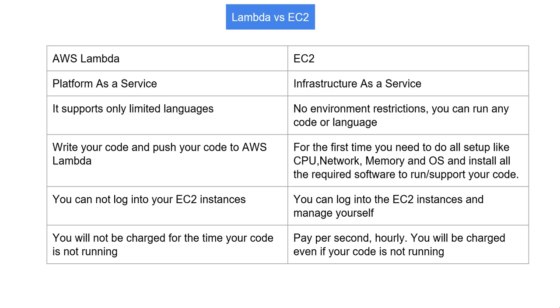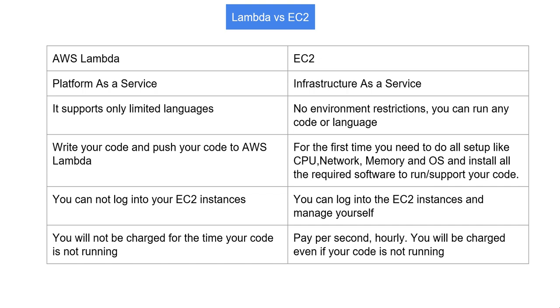EC2 is another compute service from AWS, which helps us to create virtual machines on AWS infrastructure, where we can install all our required software as per our applications and run any enterprise application within virtual machines. So AWS Lambda is serverless and EC2 is server based. The first point: AWS Lambda is a platform as a service, whereas EC2 is infrastructure as a service.